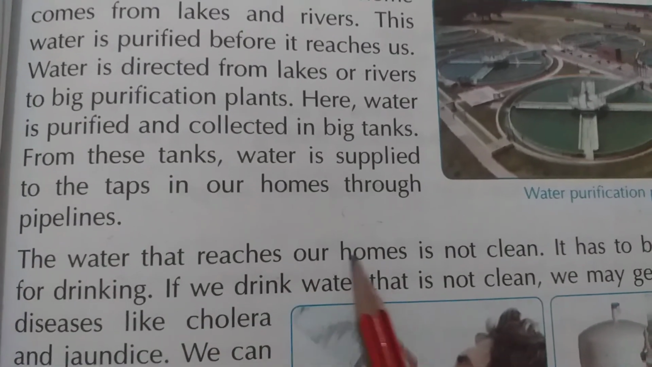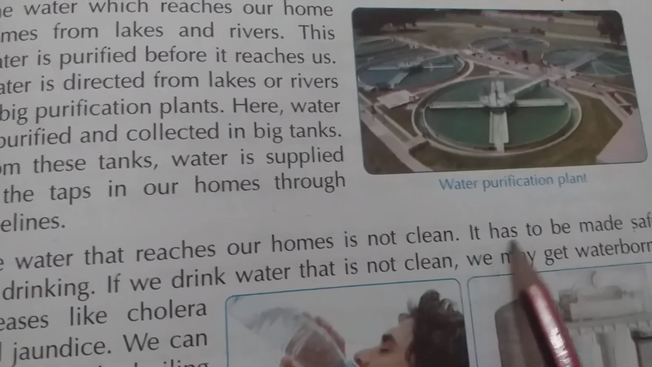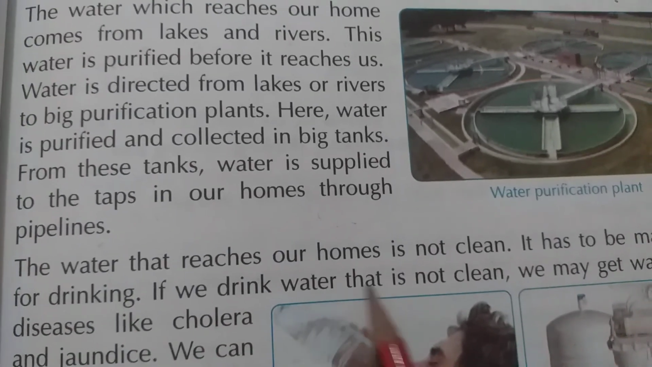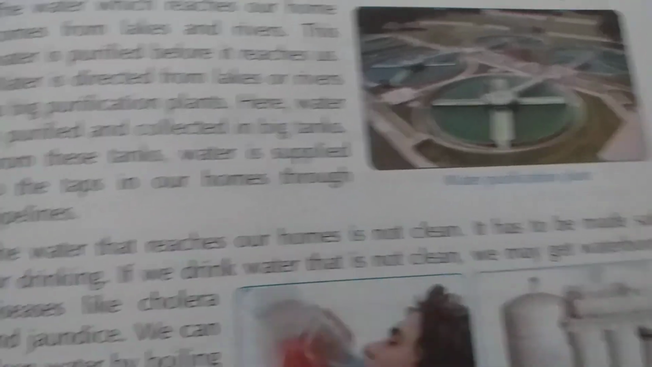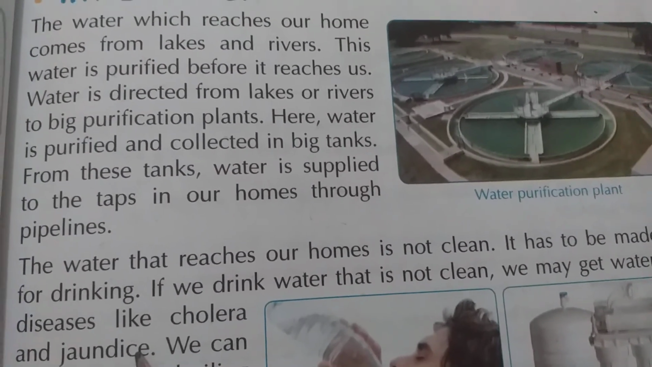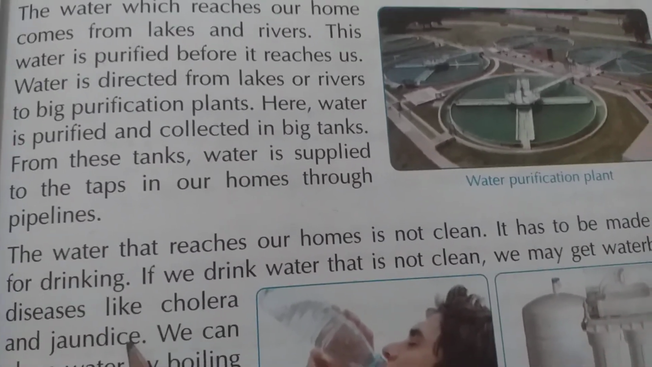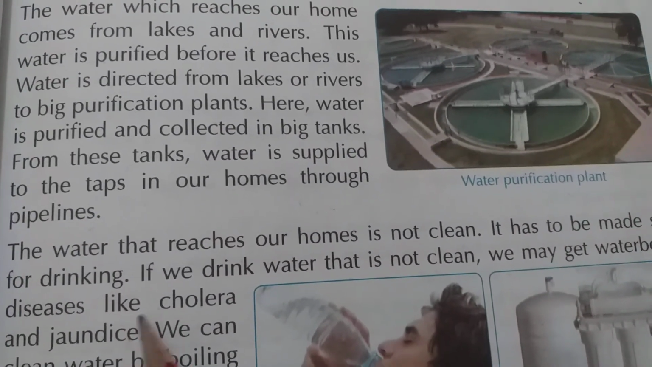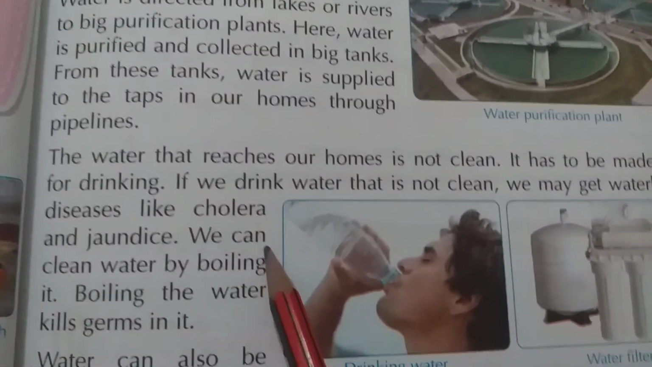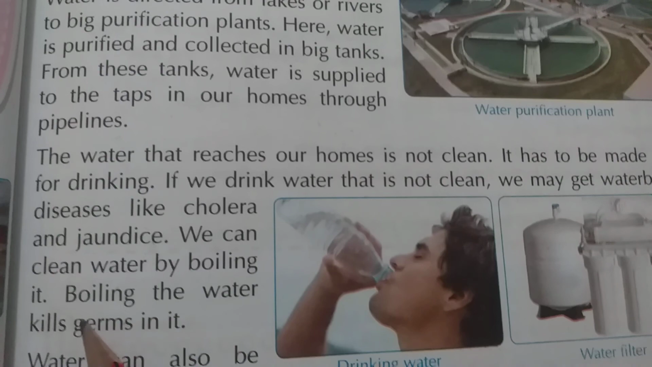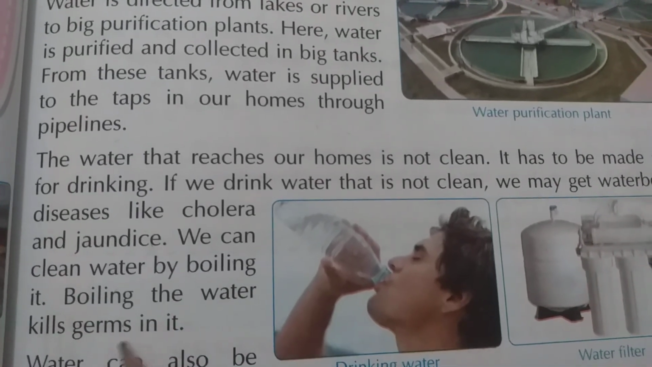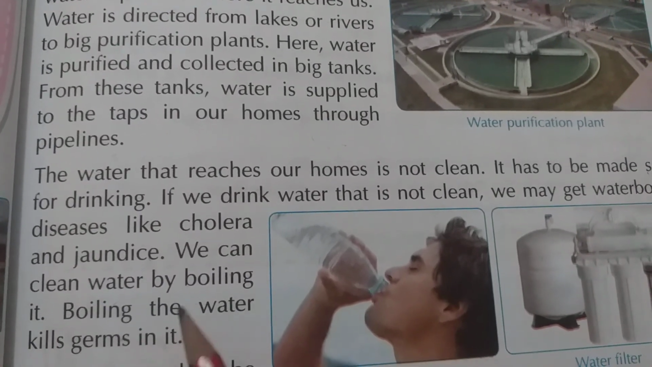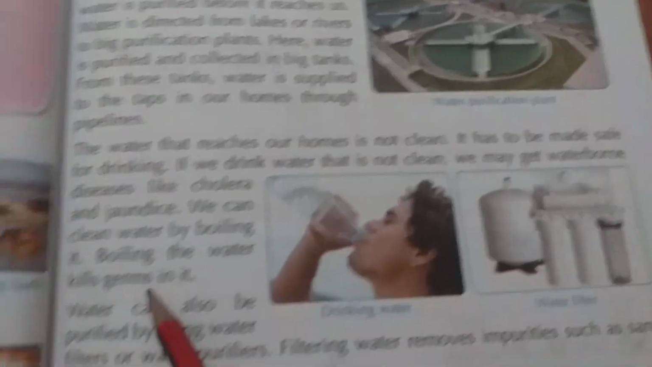The water that reaches our homes is not clean. It has to be made safe for drinking. If we drink water that is not clean, we may get waterborne diseases like cholera and jaundice. See class, if you are drinking contaminated water, it is harmful for us. We suffer from various diseases like cholera and jaundice. We can clean water by boiling it. Boiling the water kills germs. Before drinking we can boil the water. If you are boiling the water, it kills the germs in it.